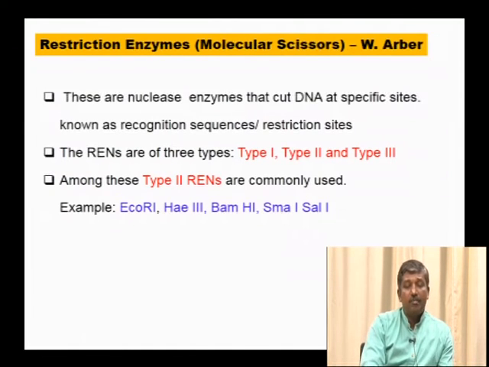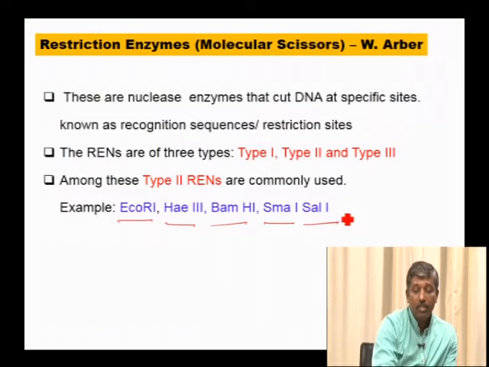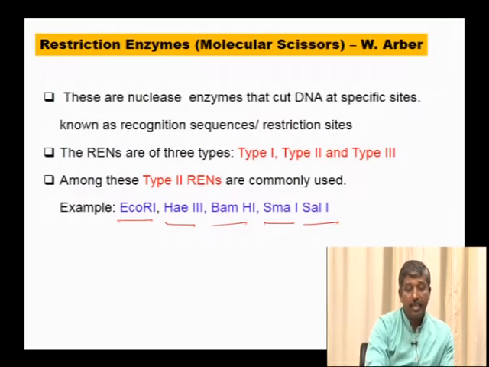Restriction enzymes, commonly called molecular scissors, were discovered by Werner Arber, and they are of three types: type 1, type 2, type 3. Among these, type 2 are most commonly used because they cut the DNA within the recognition sites. These recognition sites are generally termed palindromic sequences. Examples of type 2 restriction enzymes include EcoR1, HaeIII, BamH1, SmaI, SalI. They are all isolated from bacteria like Escherichia coli, Haemophilus aegyptius, Bacillus amyloliquefaciens, Streptomyces albus, etc.